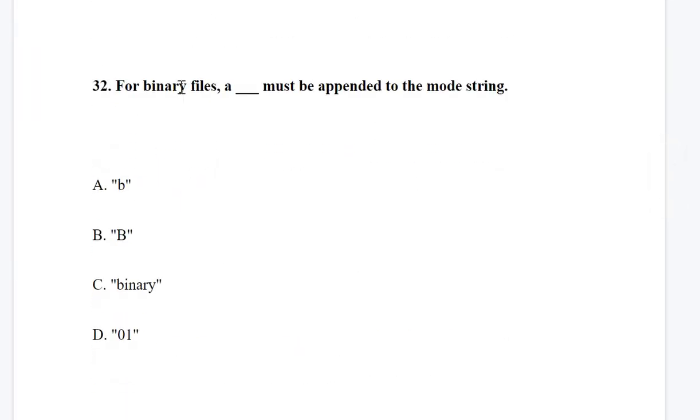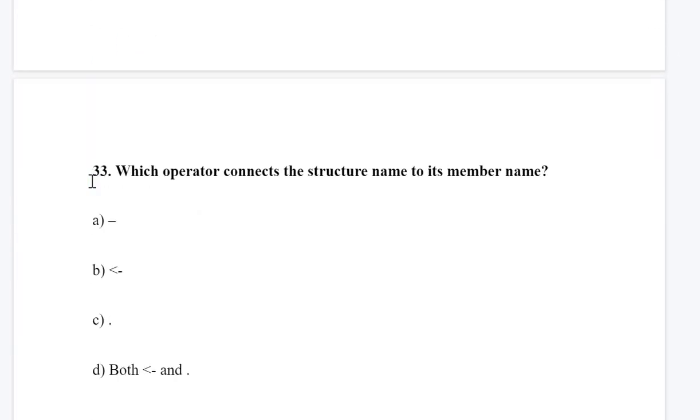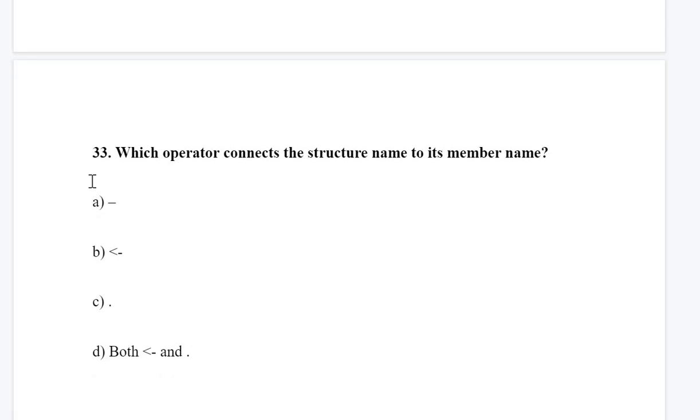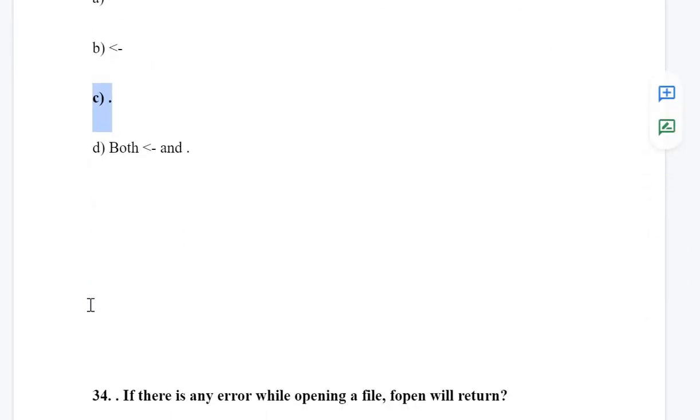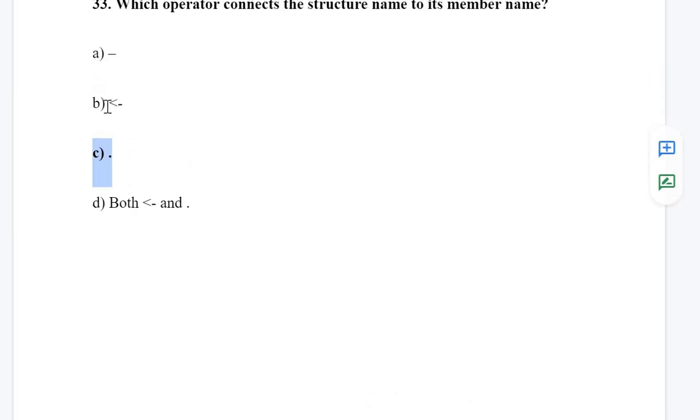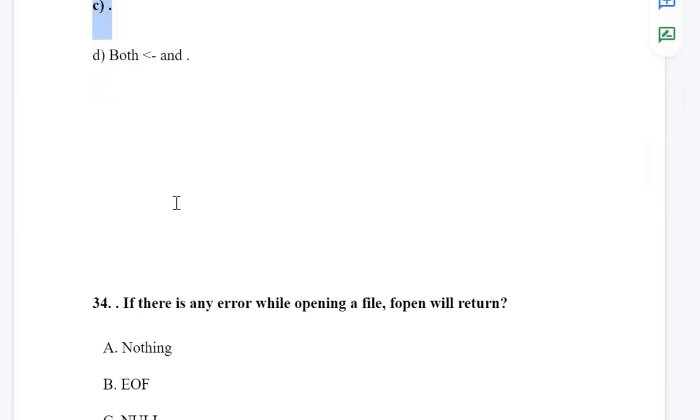Next is, for a binary file a dash must be appended to the mode string. So we have read, write, append modes. If it is a binary file, we have to append a small b. Next, which operator connects a structure name to its member? As I told you, the structure can access its member variables using the operator dot. So dot is the correct answer. Even this arrow is not correct, it should be in this direction, so this is not correct.